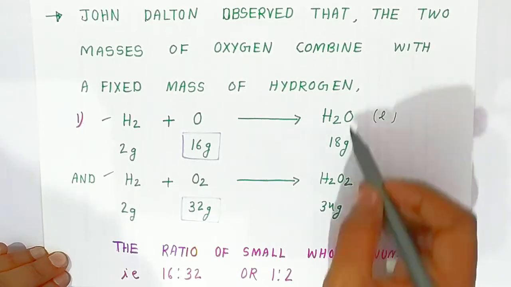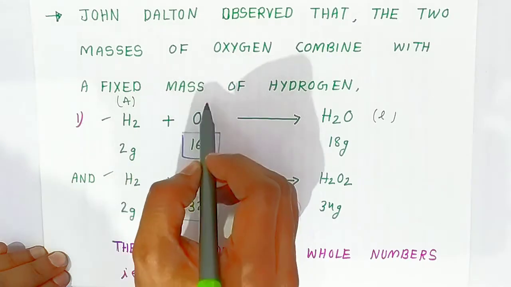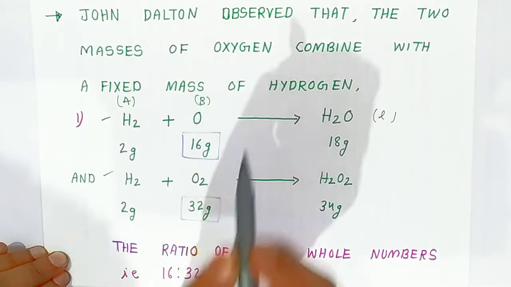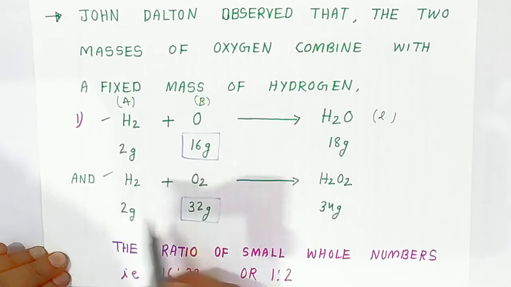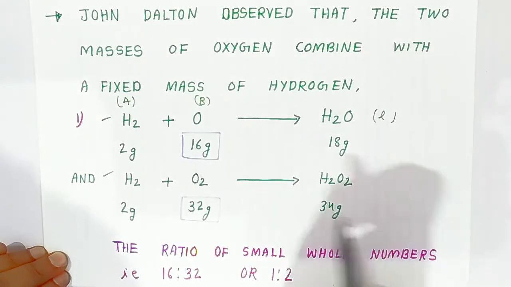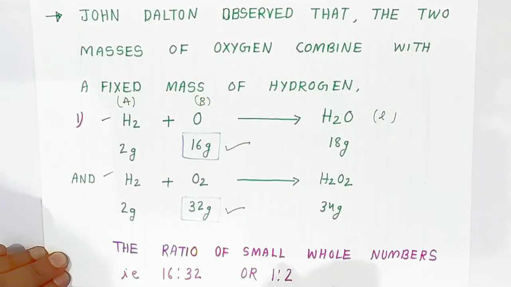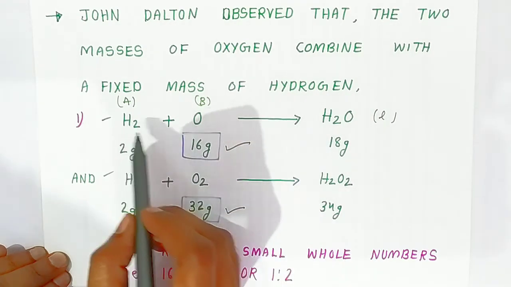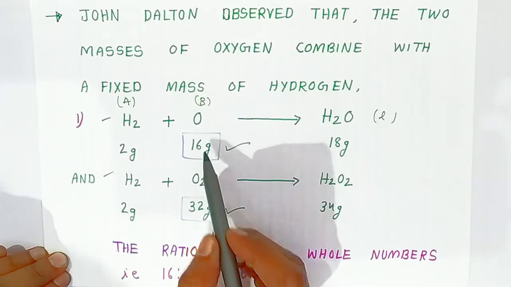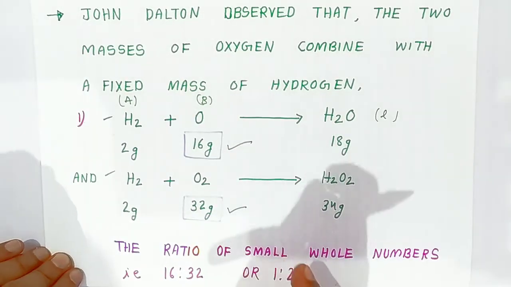So now it is a different compound, students, but here one of the reactants, that is A, is the same, fixed, and B is varying. This is B. Understanding, students? Here 32 gram of oxygen will combine with 2 gram of hydrogen gas, forming hydrogen peroxide. Now when you see the weights, students, 16 gram and 32 gram, they are always present in 1:2. That is whole numbers. So this we call the law of multiple proportion. They are combining in different proportions, here it is 1:2. The same oxygen is combined in different proportions. That is why it is called the law of multiple proportion.